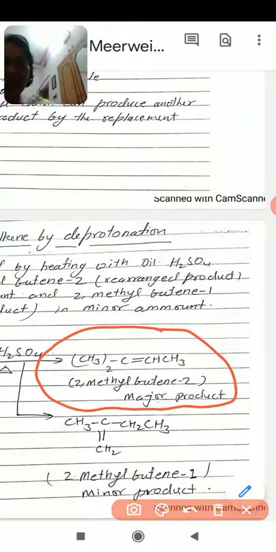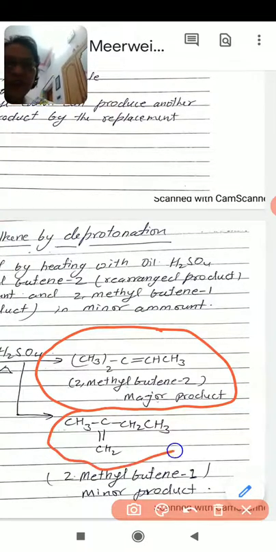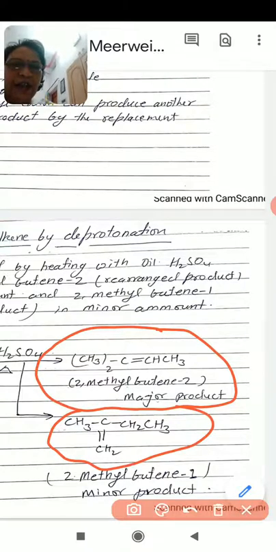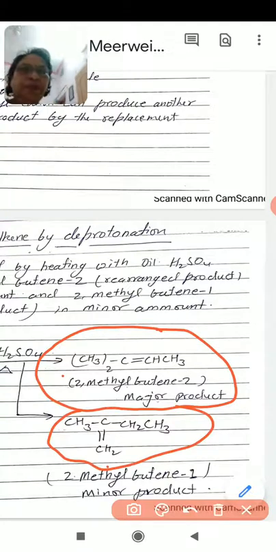The other is 2-methyl-1-butene. So by deprotonation, two products are possible, 2-methyl-2-butene and 2-methyl-1-butene. One is the major product, in larger amount, about 75%, and this one is the minor product because it doesn't favor the Saytzeff rule.